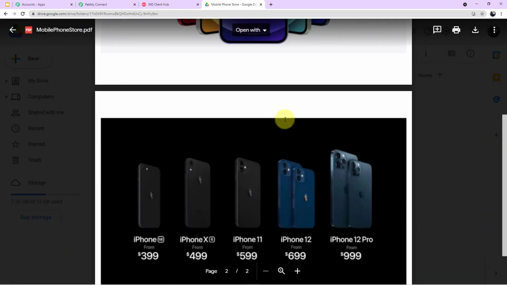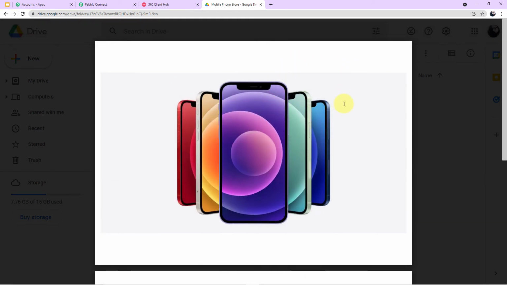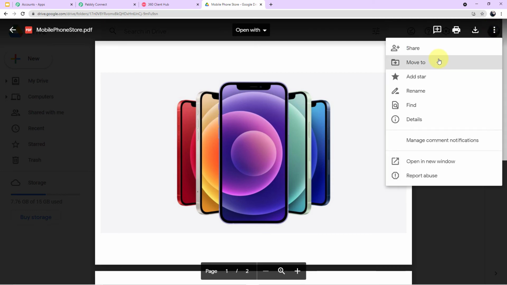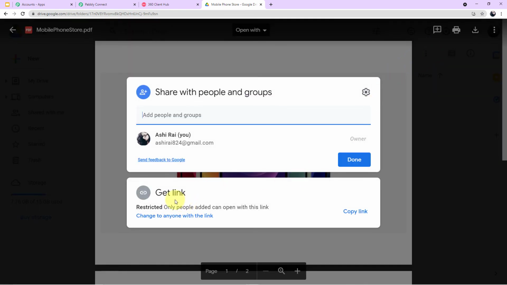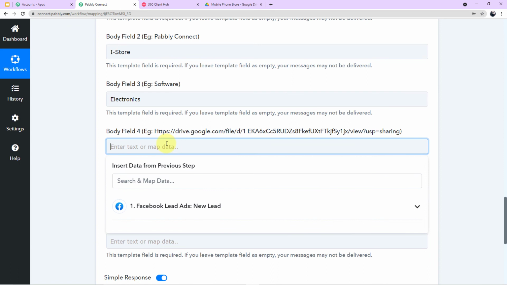Okay, here you can see I want the link of this PDF file. How can I get the link of the PDF file? I'll go to the right corner here where it is written more options. I'll click this, and now I'll click on share. Okay, come down here, it is written get link. I have to copy this link. Okay, but before that, guys, read what is written here. Restricted, only people added can open with this link. So I'll change the status to anyone on the internet with this link can view. Okay, now I'll copy the link, I'll go back to my Pabbly Connect account and simply paste it here.